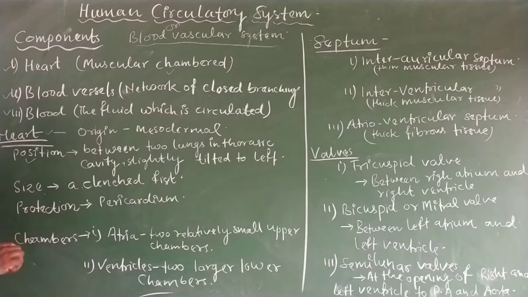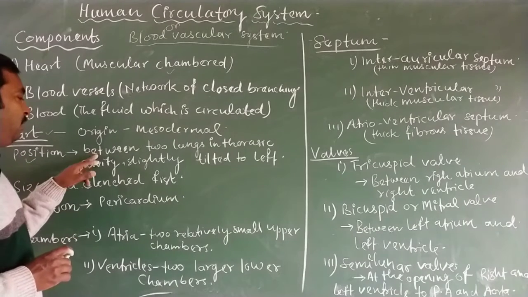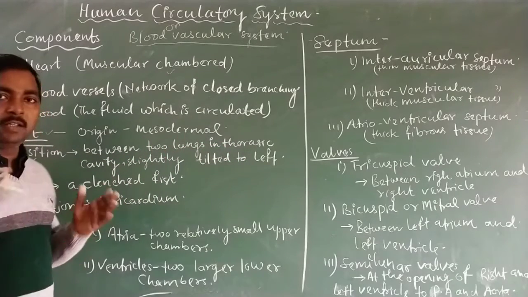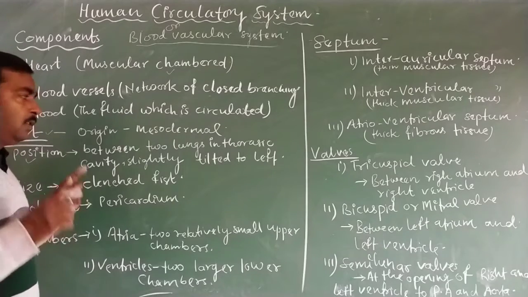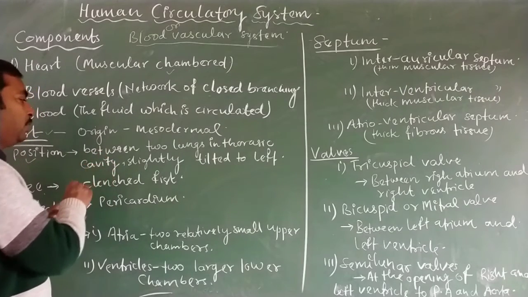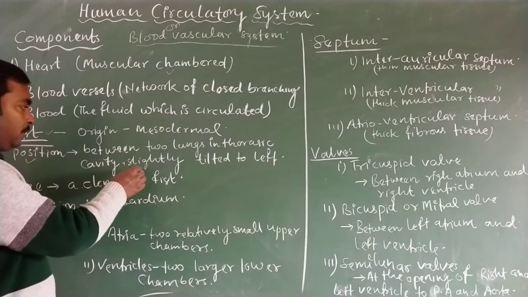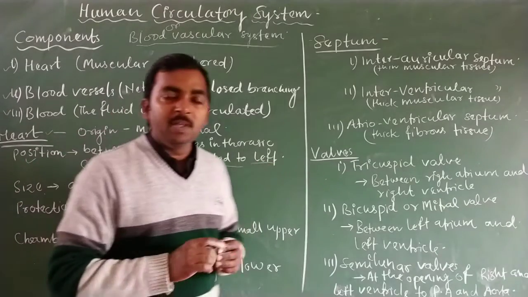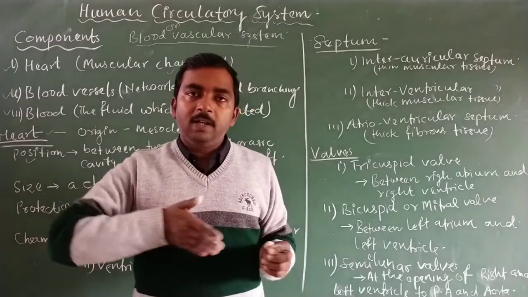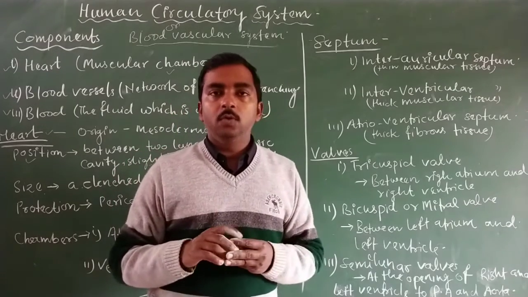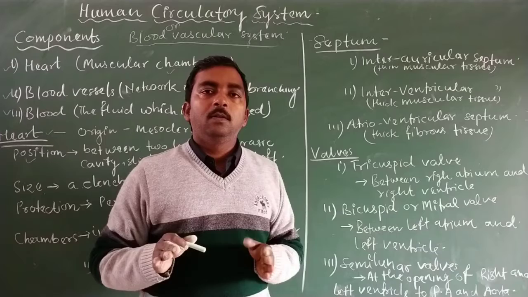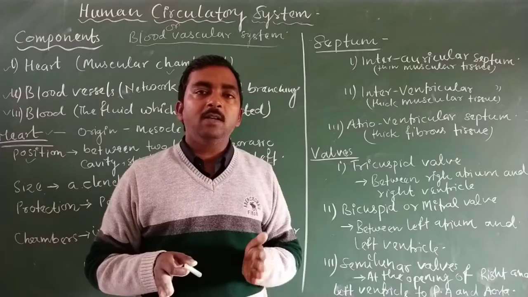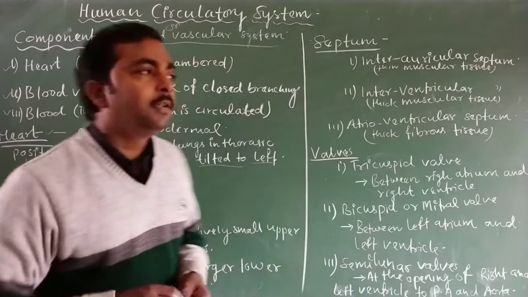Then we discuss the position. The heart remains in between the two lungs, inside the thoracic cavity or chest cavity, and it is slightly tilted towards the left. It means the apex of the heart is slightly tilted towards the left side, so the position of the heart is on the left side of our chest.